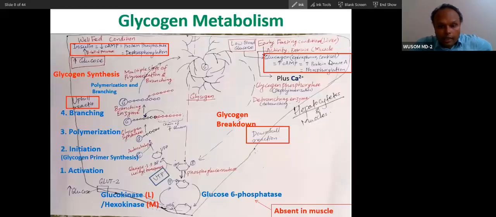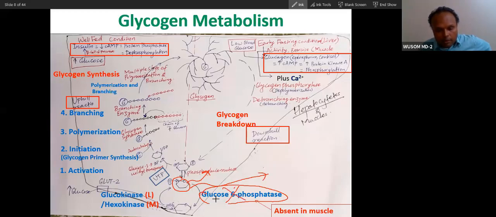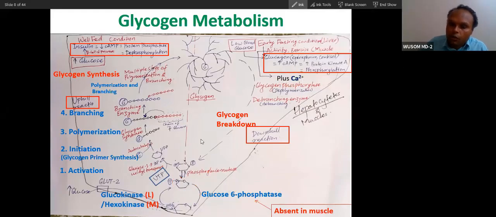So, and then this glucose 6-phosphatase, this is absent in muscle, because I told you this will be utilized by muscle. Muscle doesn't need to increase the blood glucose concentration. Because this is absent in muscle, it will utilize all its glucose for itself only. And this calcium also increases because contracting muscle will utilize glucose.